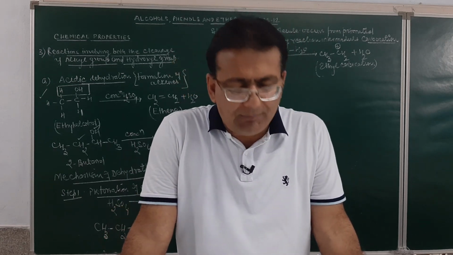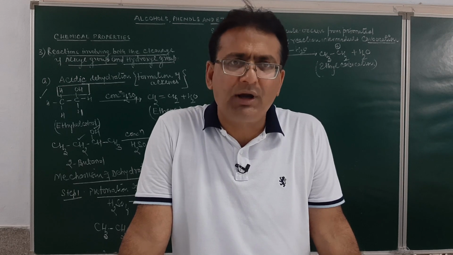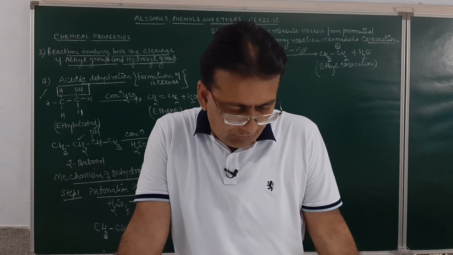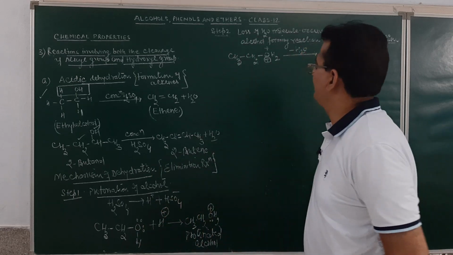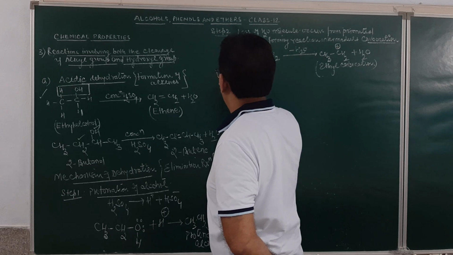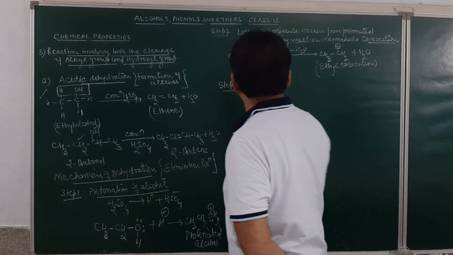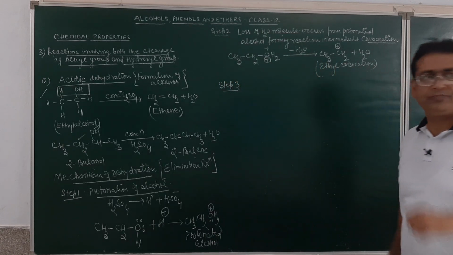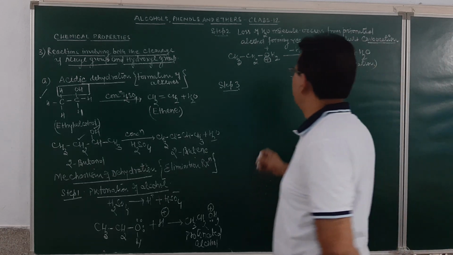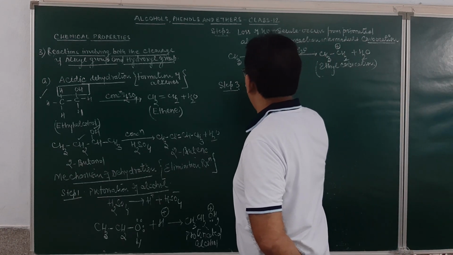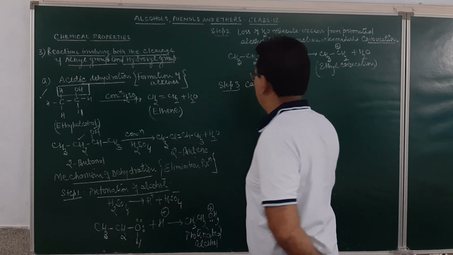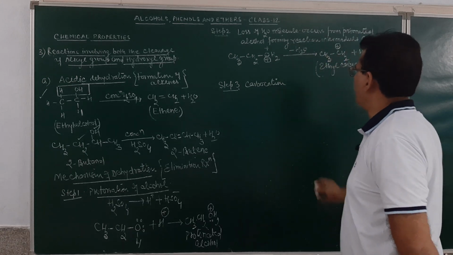Now in step number 3, this carbocation will lose a proton, resulting in the formation of an alkene. Step 3: the carbocation so formed will lose a proton, resulting in the formation of an alkene. Carbocation loses proton.